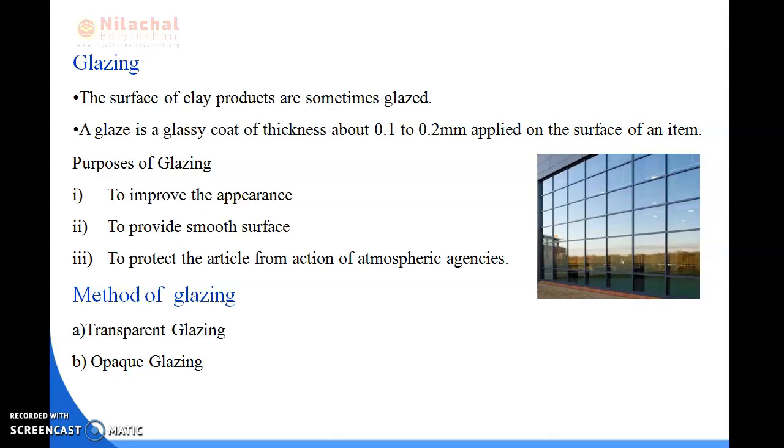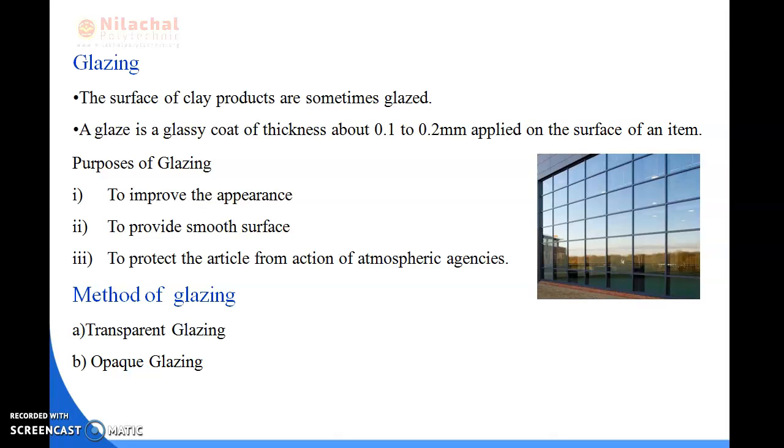So what do you mean by glazing? Glazing means a glassy coat of thickness about 0.1 to 0.2 mm applied on the surface of an item. And what are the purposes of glazing? To improve the appearance, to provide the smooth surface and to protect the article from the action of atmospheric agencies. Next, what are the methods of glazing?